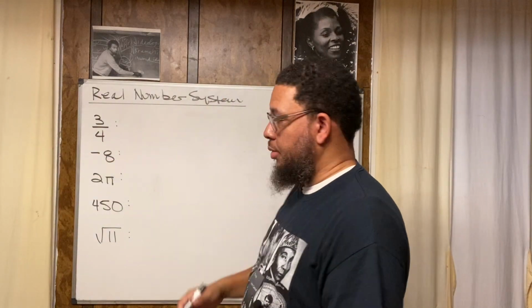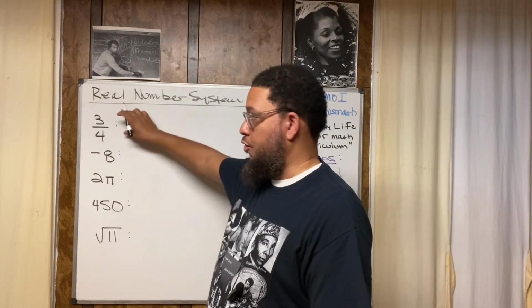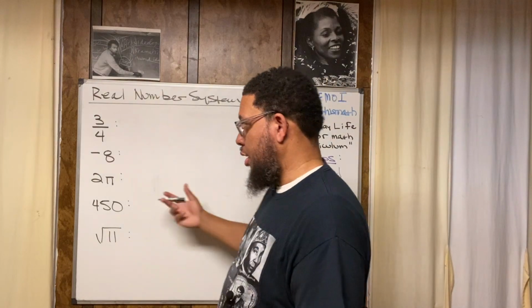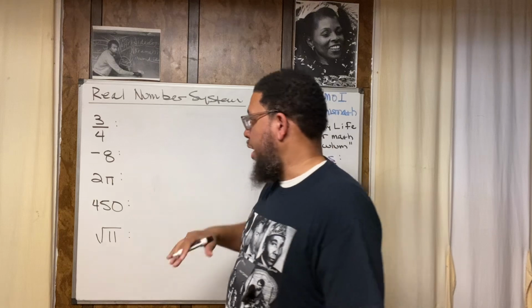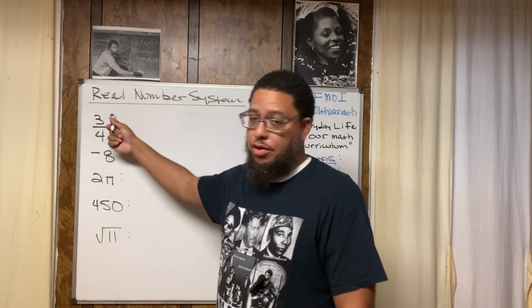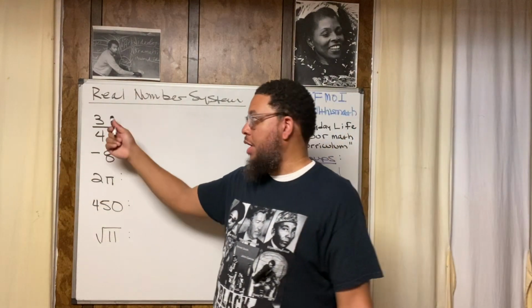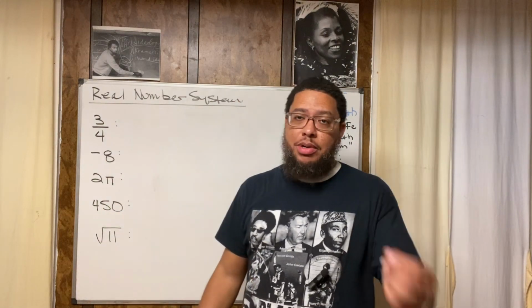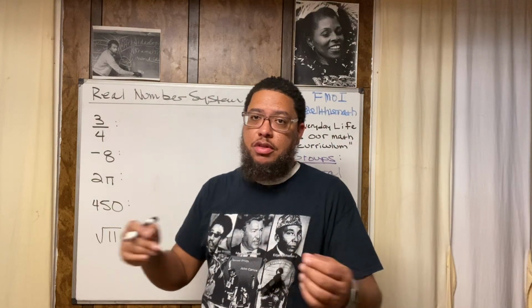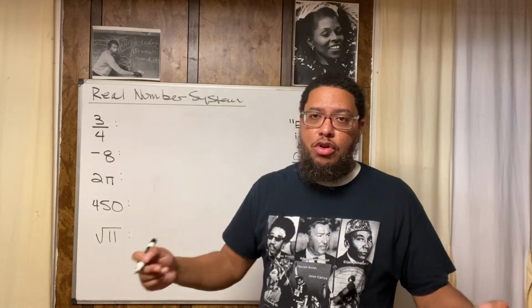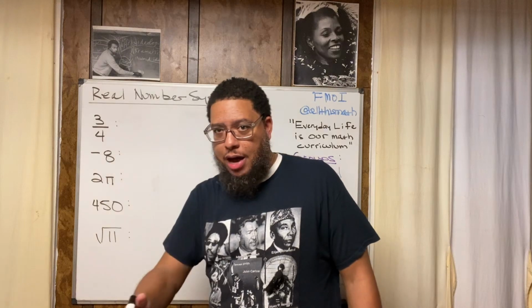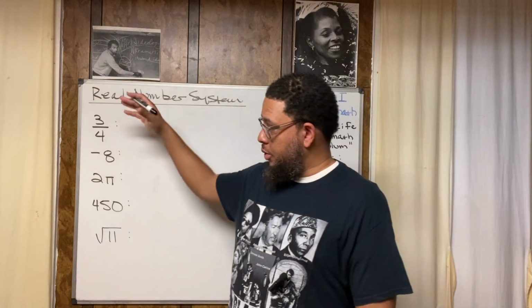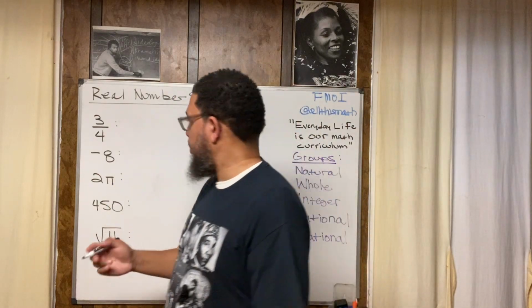Is it a whole number? No, it's not a whole number because it's a fraction. A fraction is a part of something, not a whole. Is it an integer? No, because integers don't have a fractional part. But is it rational? Let's see. It's in fraction form. What happens when I divide? Because a fraction is just a division problem. What's 3 divided by 4? If you put it in your calculator or do long division, you get 0.75. It terminates at 5. There are no digits after the 5. So that means it's rational.